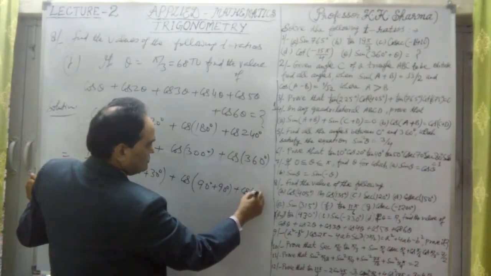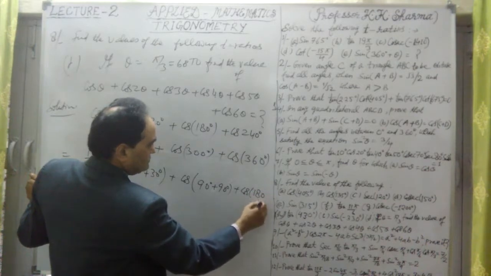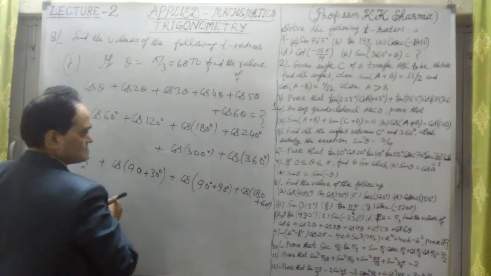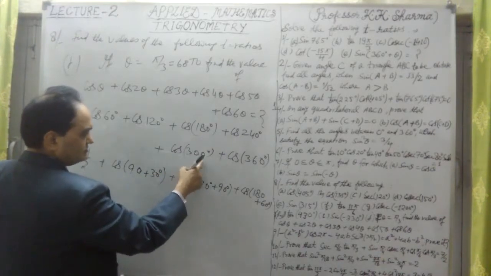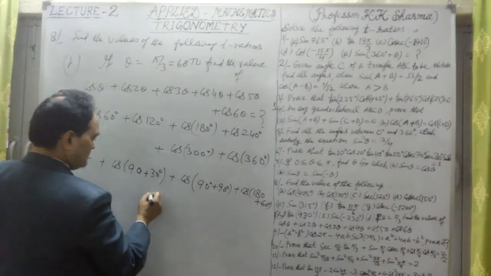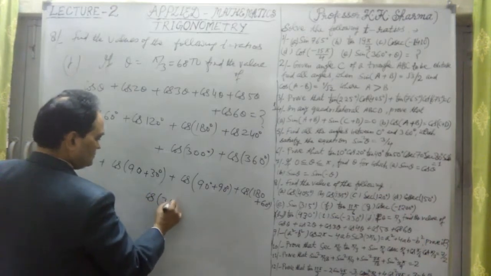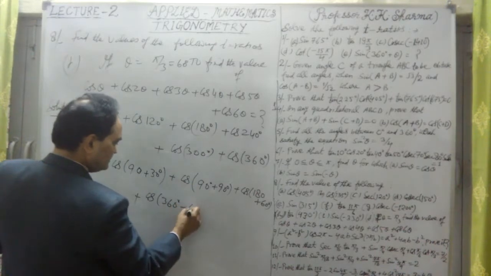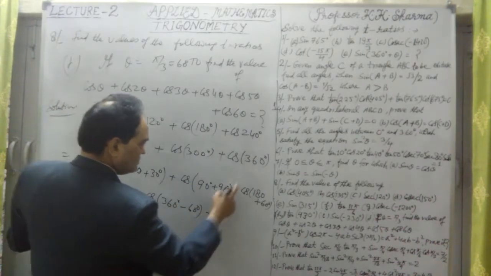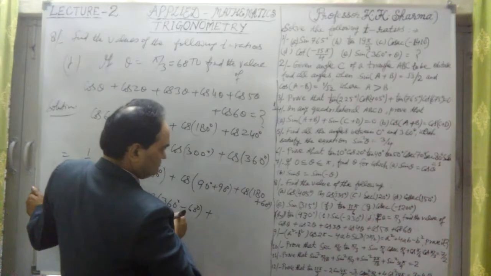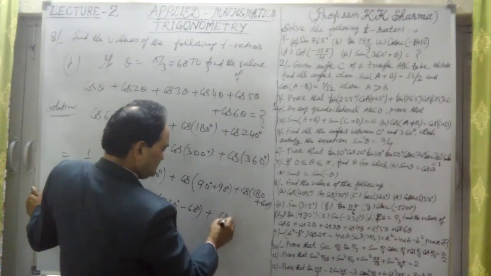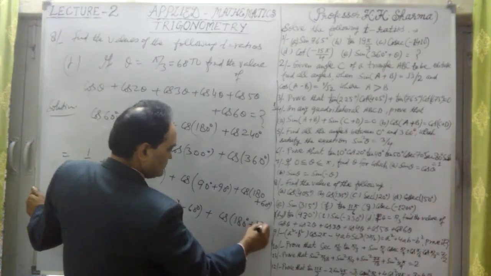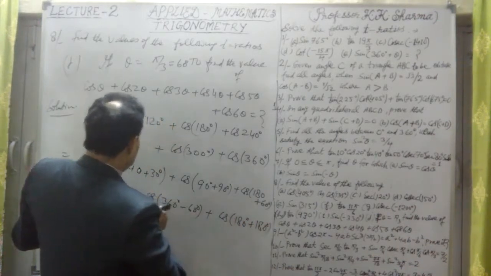Again, cos 300 we can write as cos of 360 minus 60. Plus cos 360, we can write it as 180 plus 180, no problem. First, let me convert them into these forms.